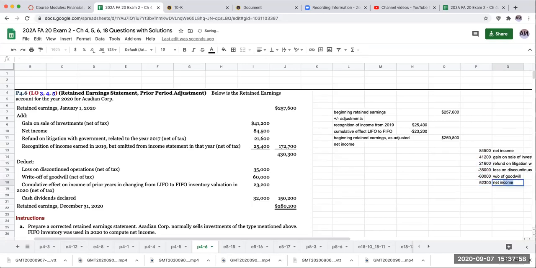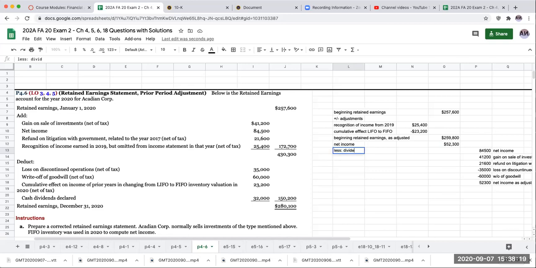Okay, so my new net income. So my net income as adjusted, what I'm going to be showing here is not this 84.5, rather it's going to be 52,300, because those items shown below do not belong out there separately. They belong on the income statement.